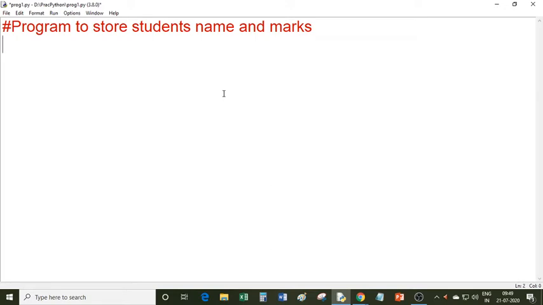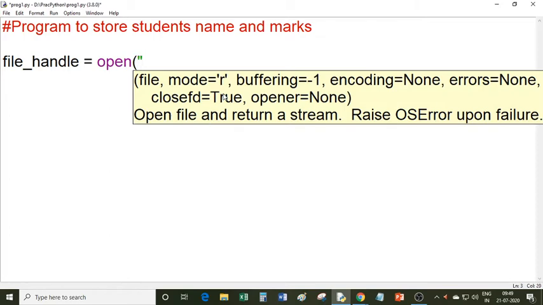This program can be asked in your practical examination. So I will write the whole program and explain each and every line so that you can understand the concept very clearly. One file object you need to declare here. So I am writing file handle. Any name you can use for a file object. So I open the file with the help of the open function, and here I am typing the name of the file. You know that you can write the string in single quote also, or in double quote also. So I am using single quote. And records.txt is the name of my file, and one file mode, 'a'.